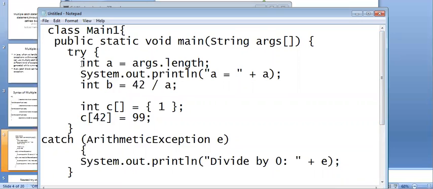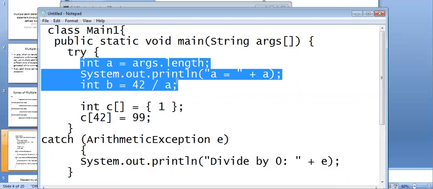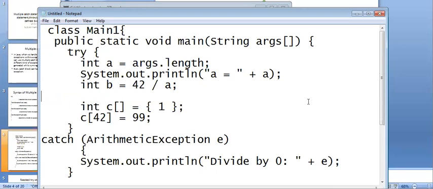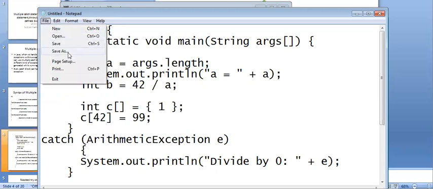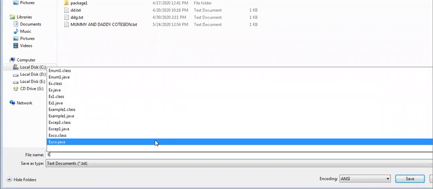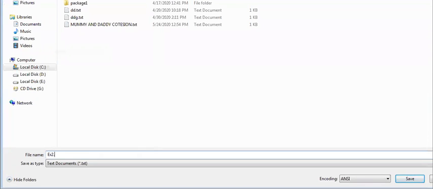If I use these three statements, then I'm going to get an arithmetic exception. If I use this statement, then I'm going to get array index out of bound, right? So main one, the program is already there. I can make it as ex2. So I can go for ex2 dot java.